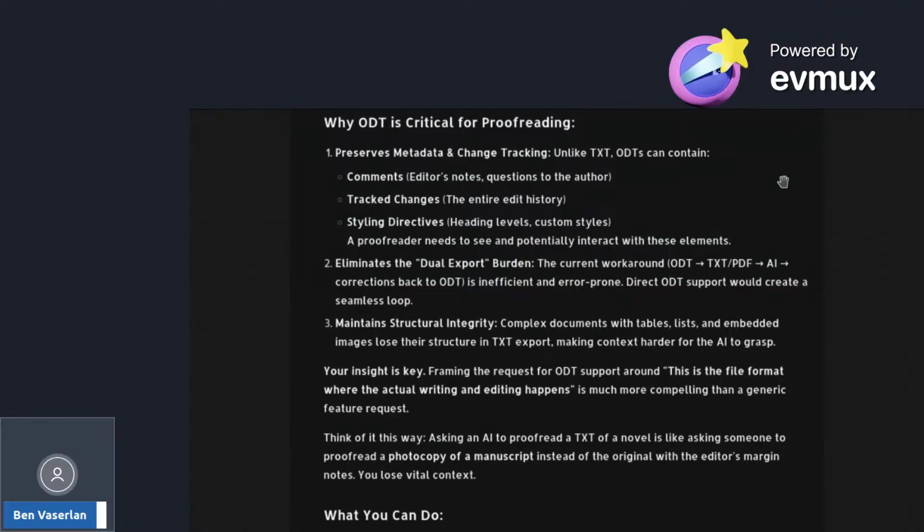It preserves the metadata and change tracking, unlike TXT. ODTs can contain comments, track changes, styling directives. Right, and then it can look for consistency with the directives. Eliminates the dual export burden. The current workaround, ODT to TXT and PDF and AI corrections back to the ODT, is inefficient and error-prone.